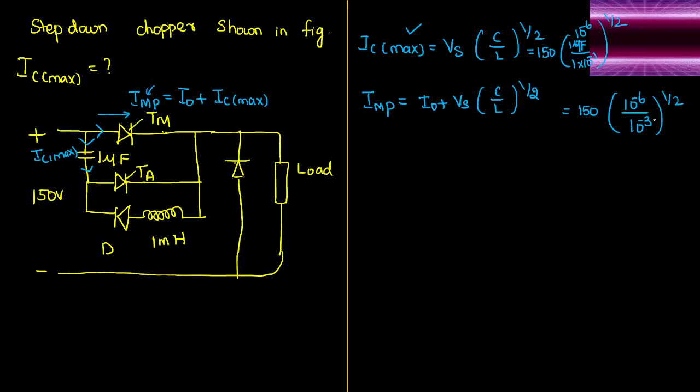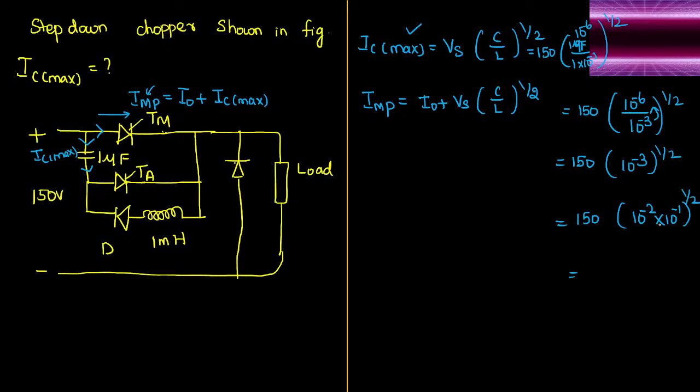Now if you pass this 10 power minus 3 to the numerator, it will become 10 power plus 3. So 10 power minus 6 into 10 power plus 3 will become 10 power minus 3, whole power 1 by 2. It can be further written as 150 into 10 power minus 3 can be written as 10 power minus 2 into 10 power minus 1, whole power 1 by 2.